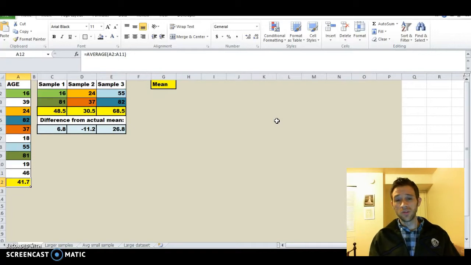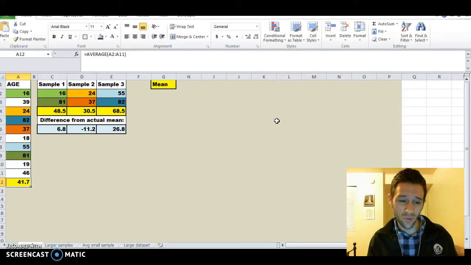And there are a couple of rules. One, as I've already mentioned, taking a random sample is best. It gives us our best shot at the mean of that sample matching the true population mean, or the actual population mean. So that's the first rule. The second rule is the bigger the sample, the better. And the third rule is sort of that when we take enough samples over time, it will sort of regress toward the actual population mean.